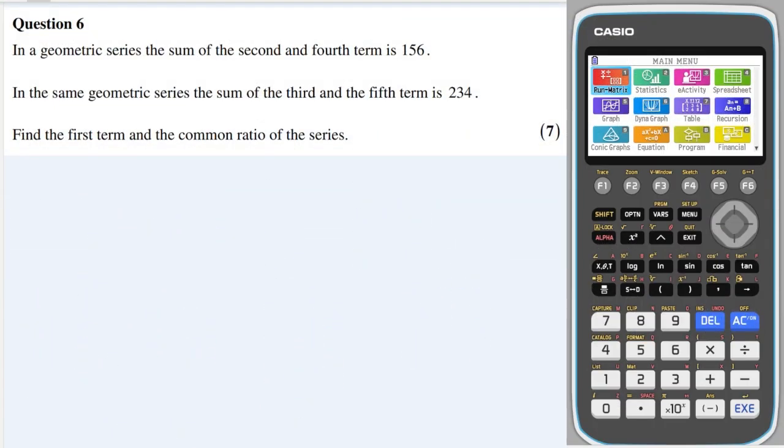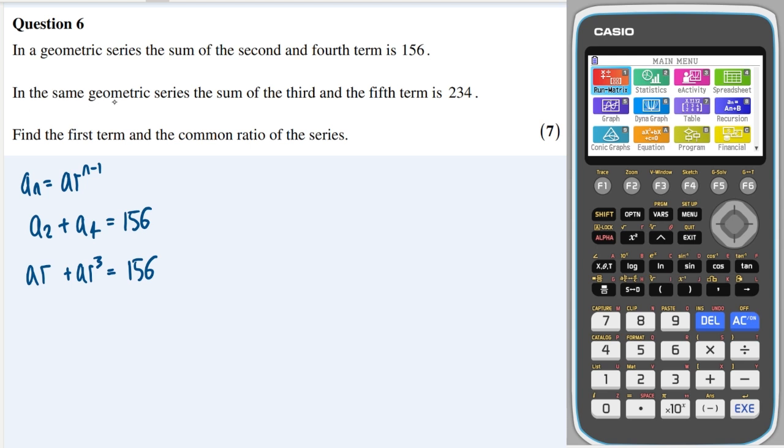Question 6, we have a geometric series and the sum of the second and fourth term is 156. Well, we know that the nth term of a geometric series is ar to the n minus 1. So straight off the bat I can say that a2 plus a4 is equal to 156, which means that ar to the 1 plus ar to the 3 is equal to 156.